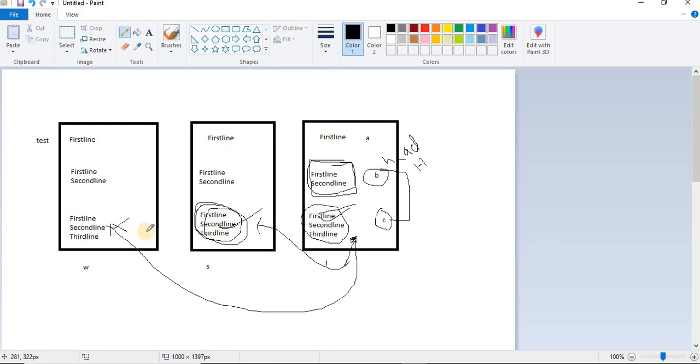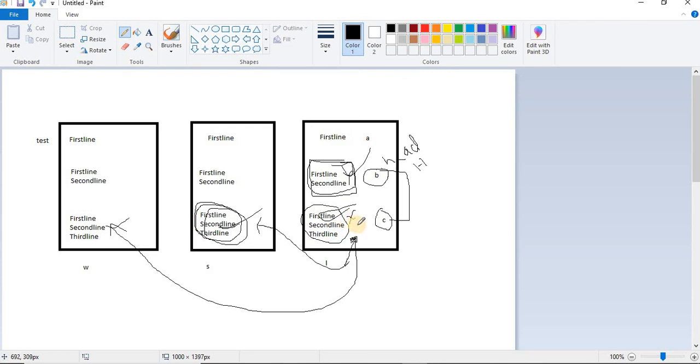Hope you understood the difference among all these 3: hard reset, mixed reset, and soft reset. Hard reset will move the head to whichever commit you want. Let's say you move to the B commit, so you can see the data present at the time of commit B. At the time of commit B, what do you have? These 2 lines. So once you do hard reset, you could see only these 2 lines. You are not seeing this.